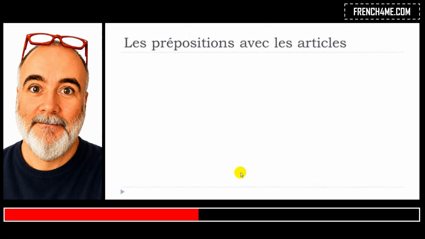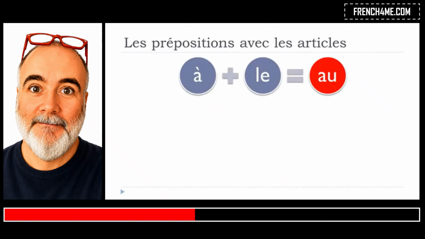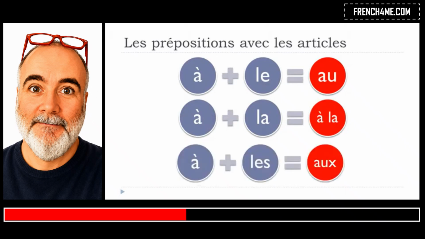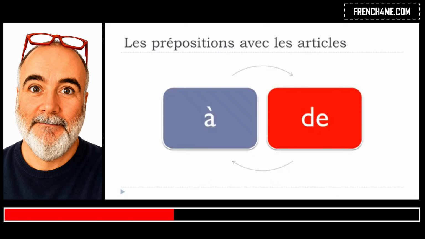So if we want to make it clear, then we can say that à plus le will become au, okay. Then à plus la will stay the same, à la, it doesn't change at all. And then à plus les will become aux, but remember that phonetically it's o. Okay, so that's the main thing that you should remember about this preposition à combined with the articles définis here. Okay? And now let's have a look at de.